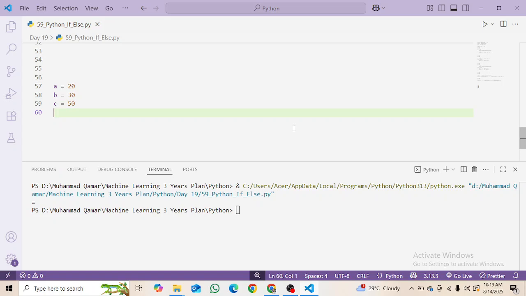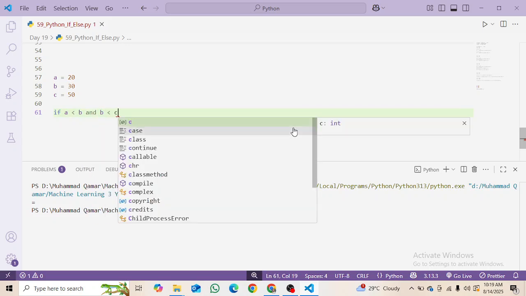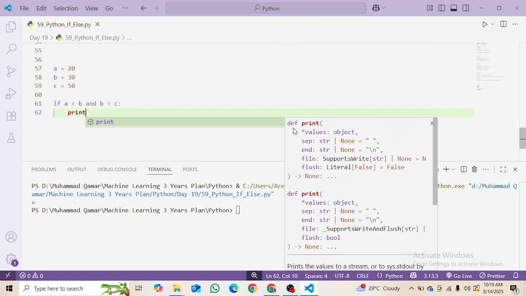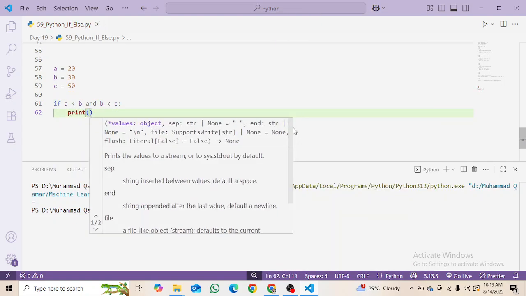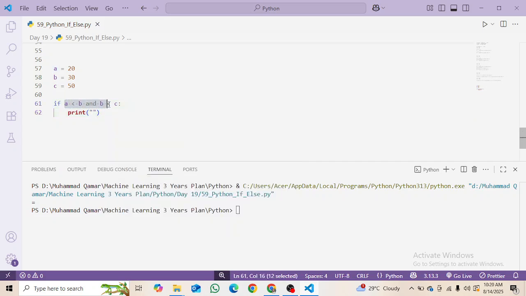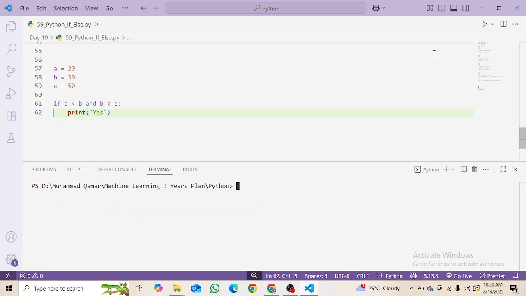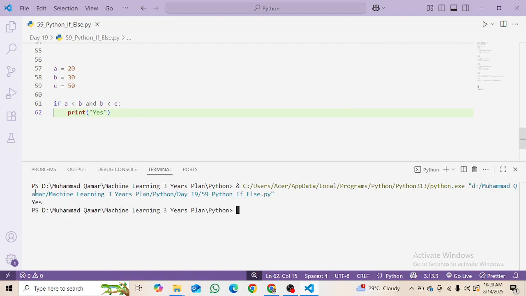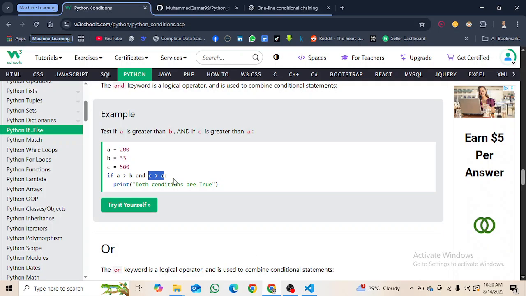Okay, and then I am saying that if A is less than B, and B is less than C, print yes. If these both conditions are true, it will print this, otherwise it will not print this line. Okay, and as you know that it is true, so it is printing the yes.